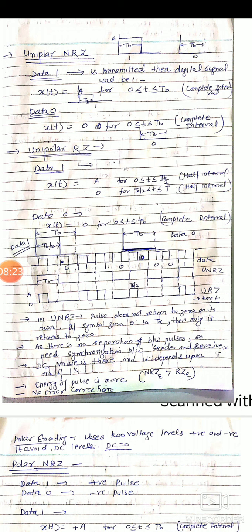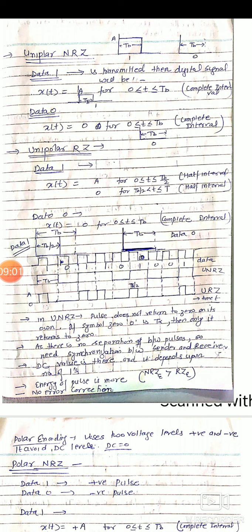Let us suppose we are converting our digital data 1011010001 into digital signals, and TB is the cycle of the clock pulse. Here in unipolar non-return to zero, simply data 1 is represented by the presence of a pulse and data 0 is represented by the absence of a pulse. It will consist of 1011010001, presence of pulse and absence of pulse respectively.